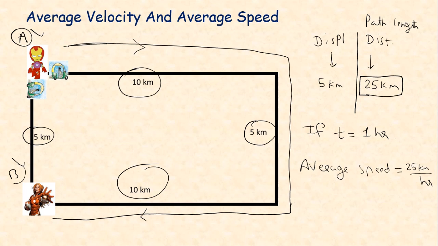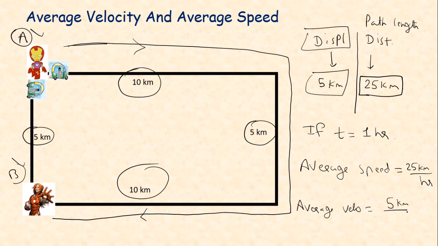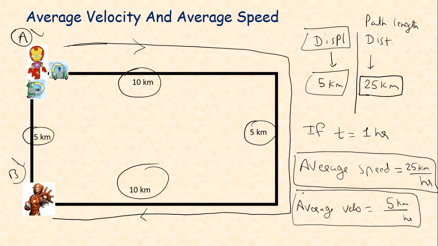If we find out average velocity, then we get average velocity is the displacement upon time taken. Over here displacement is 5 kilometers, so we'll write it is 5 kilometer per hour. So this is the average velocity, and the other thing is the average speed. So these two are different things. Don't consider this to be the same thing. Average velocity and average speed are different from each other.